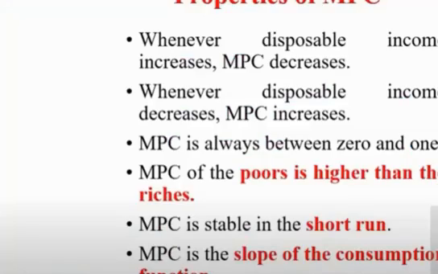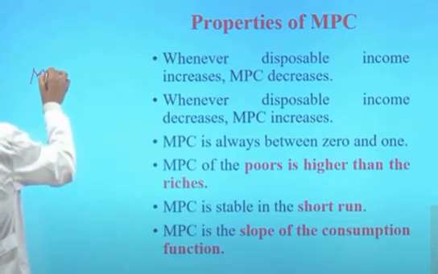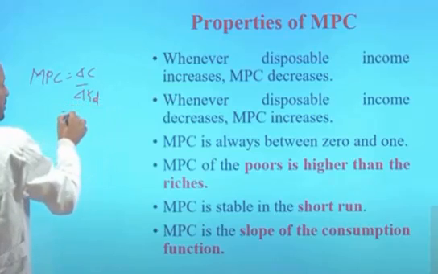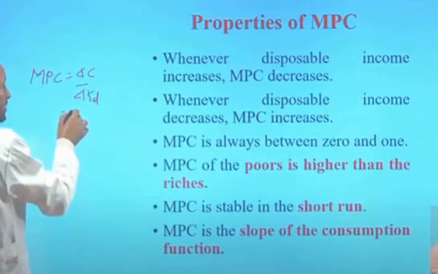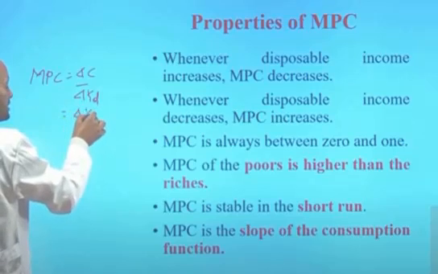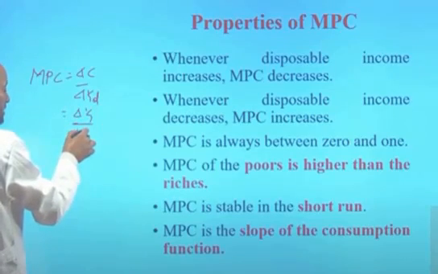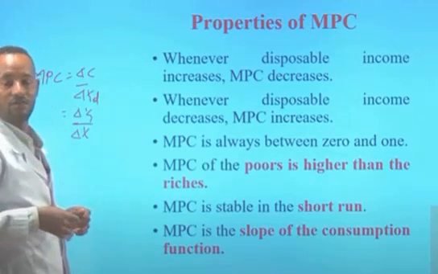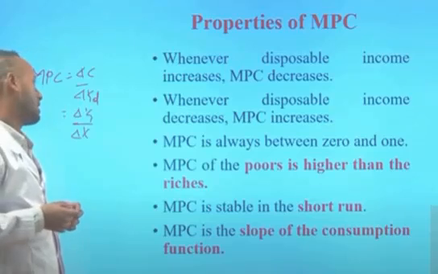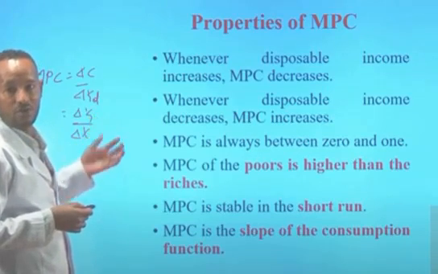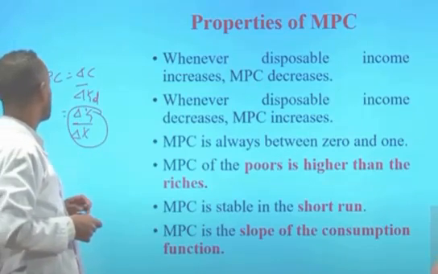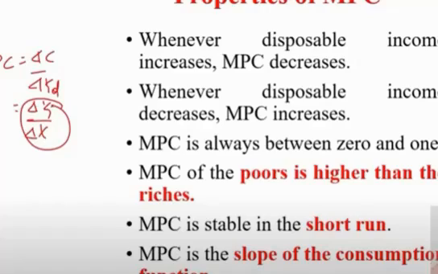The marginal propensity to consume is the slope of a linear consumption function. Since we calculated the marginal propensity to consume by dividing the change in consumption by the change in disposable income, and when we plot the consumption curve, if you remember, we represented all the values of consumption on the y-axis and all the values of disposable income on the x-axis. So this will give us change in y for the change in x, which is the vertical difference divided by the horizontal difference. And what do we get by dividing the vertical difference by the horizontal difference? It is the slope. So indirectly, the marginal propensity to consume is the slope of a linear consumption function.